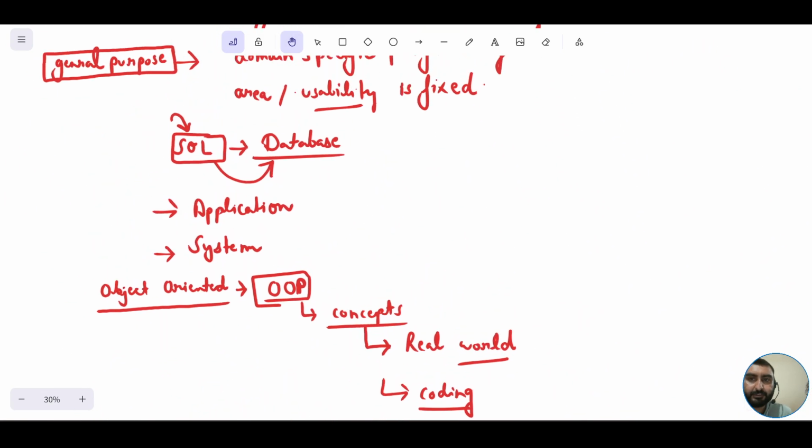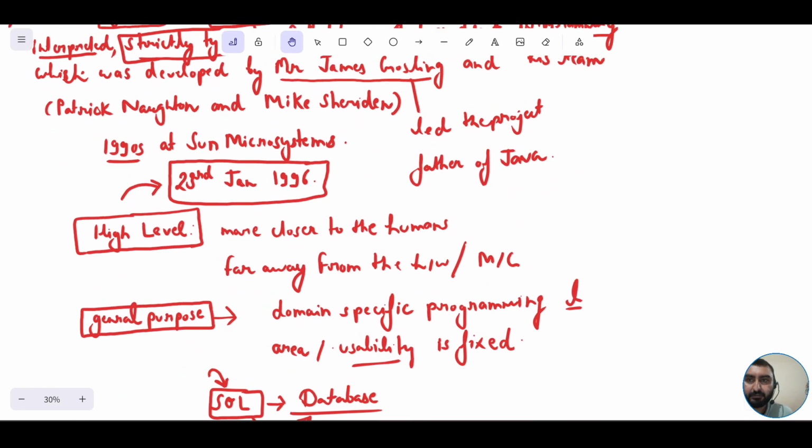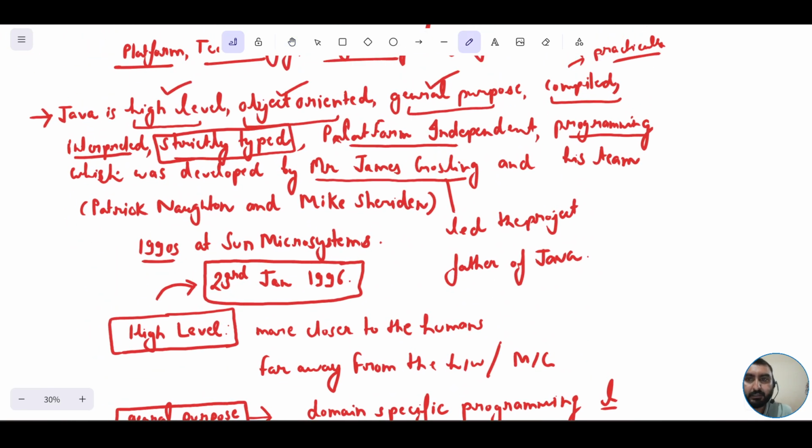Let me come to the original definition which I have given. Java is a high-level, object-oriented, general-purpose, compiled, interpreted, strictly typed, platform-independent programming language. This platform independence I'll be discussing ahead in great detail. It's a big story, and it's one of the features which has popularized Java a lot over the past years.